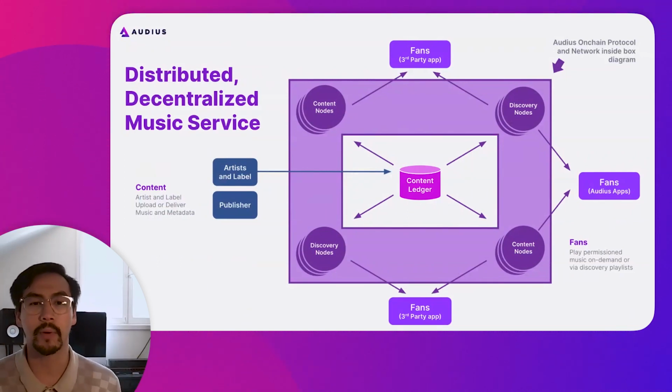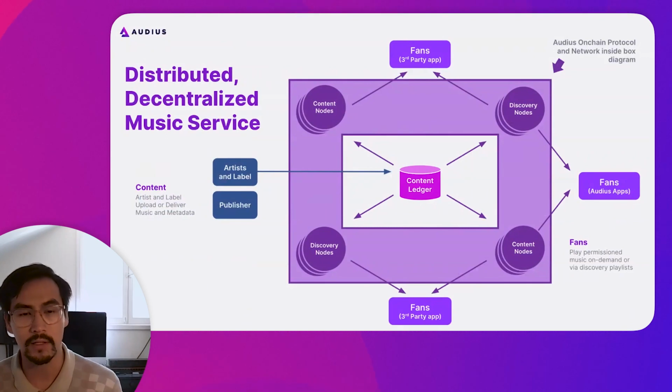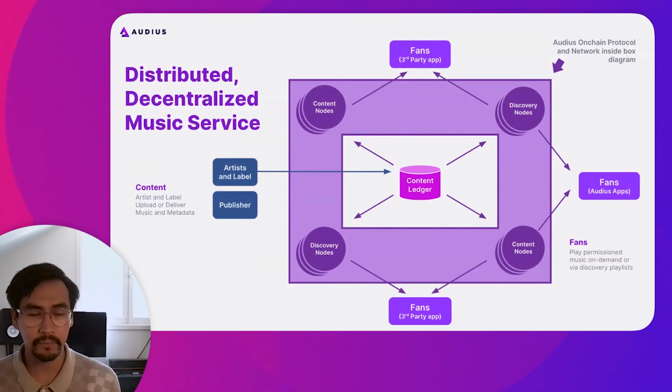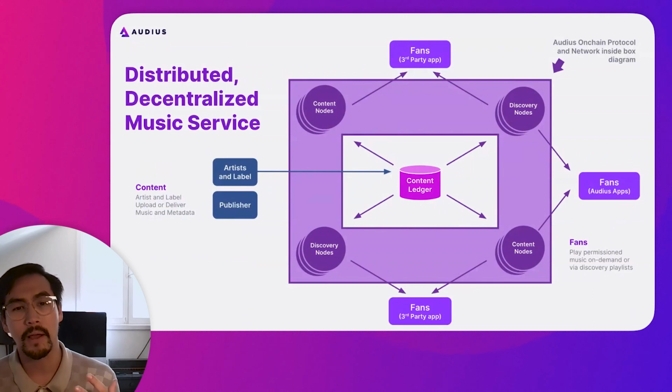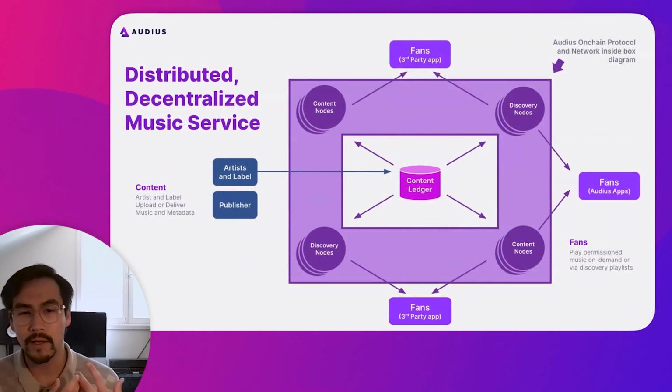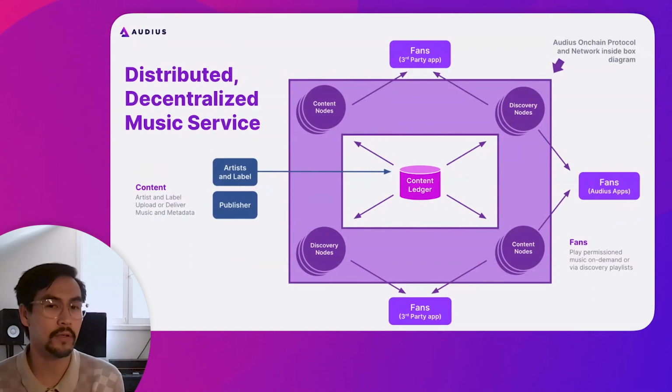And all of this is handled by an off-chain network of these two entities called discovery nodes and content nodes. And those are operated by a third-party network of service providers or node operators. What's really cool about this is it makes it so that we, as a developing group building the Audius protocol, are not actually the gatekeepers of how people interact.